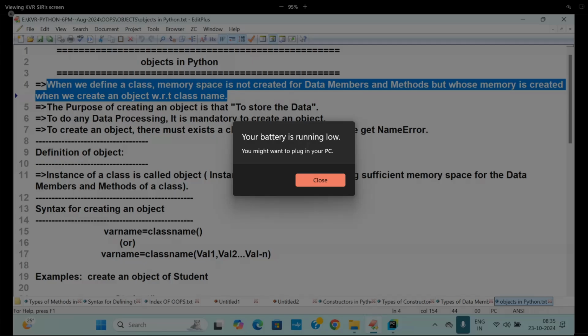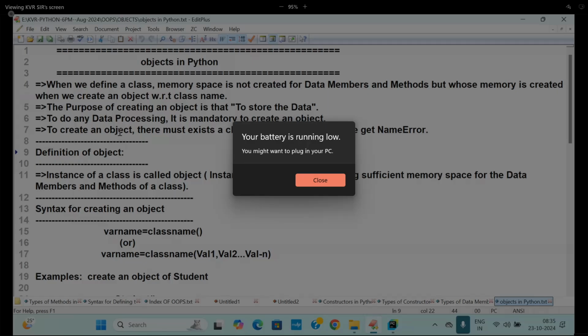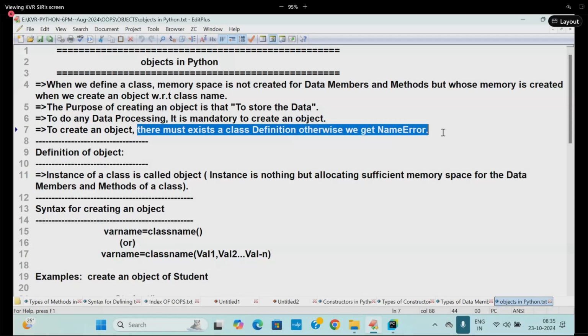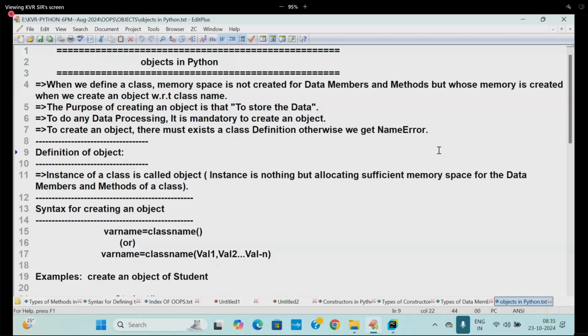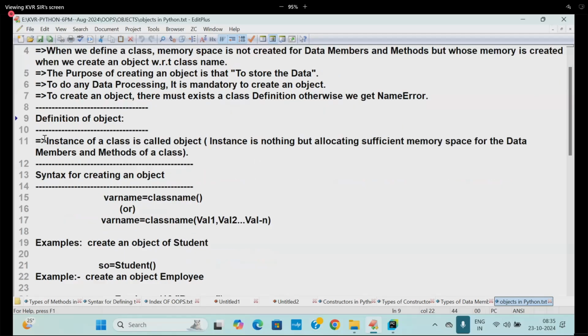Did you understand? When I define a class, no memory space. But when you create an object, memory space will come. The purpose of creating an object is to store the data. To do any data processing, it is mandatory to create an object. To create an object, there must exist a class definition. Otherwise, we get what error? Name error. Understood?